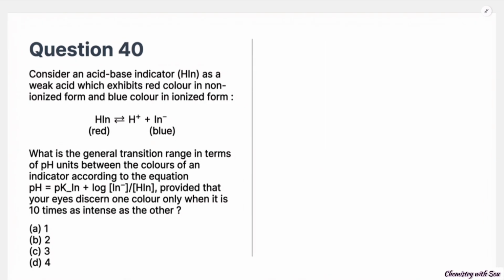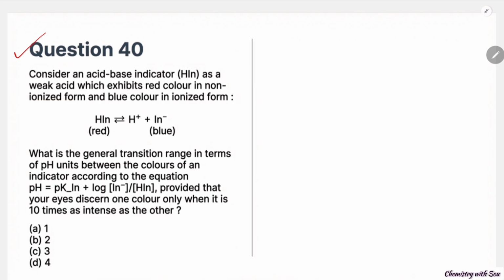In question number 40, consider an acid-base indicator HIn as a weak acid which exhibits red color in the non-ionized form and blue color in the ionized form. Okay, red and blue. What is the general transition range in terms of pH units between the colors of an indicator according to this equation, provided that your eyes discern one color only when it is 10 times as intense as the other?